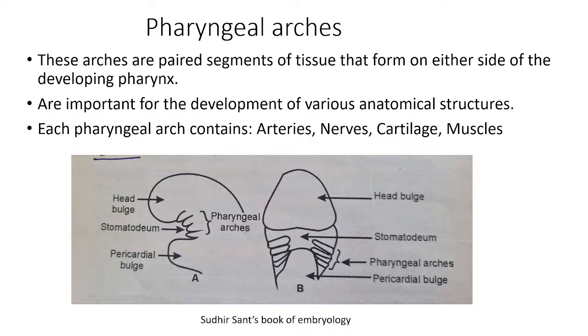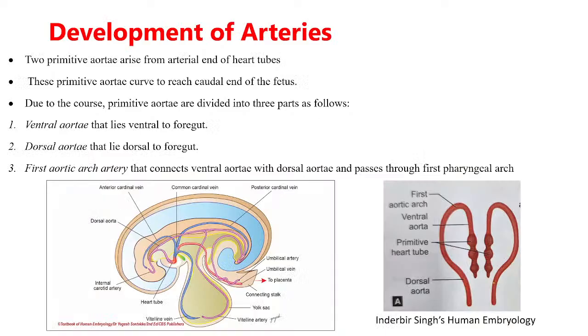And so each pharyngeal arch has got its own artery, its own nerve, its own cartilage and muscles. All these details will be taught to you in the coming classes. Now come to this slide again.